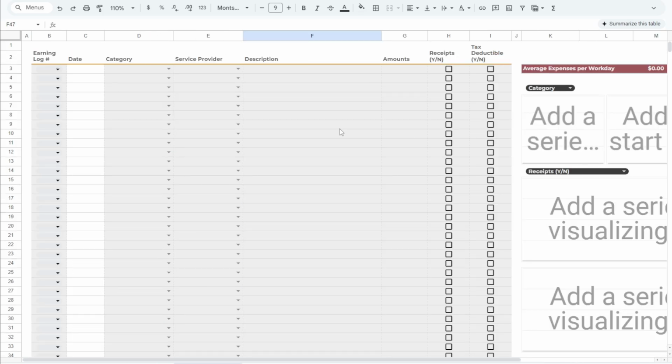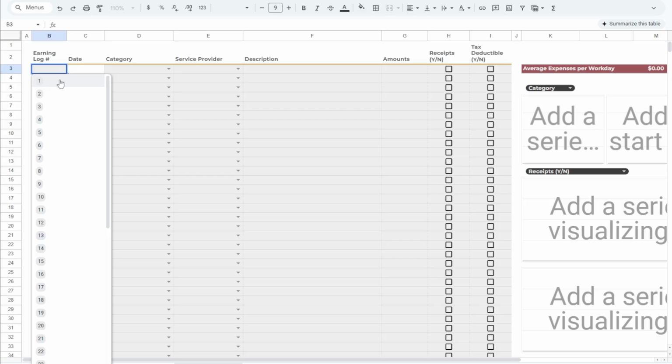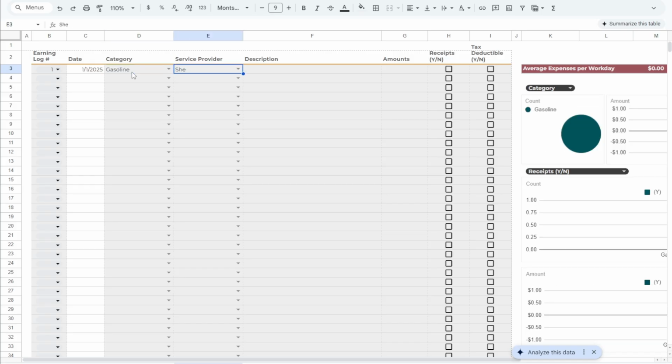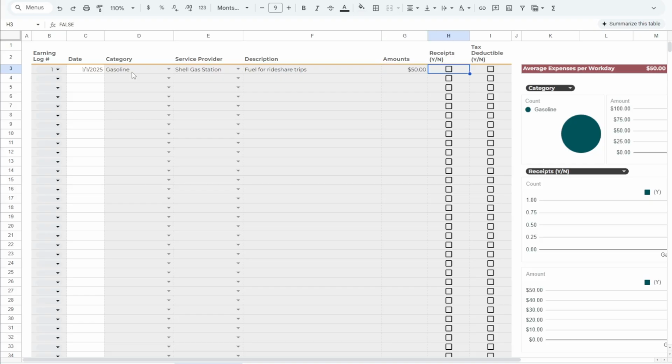Next is the expenses log. This is where you track the costs associated with your rideshare work. Unlike the earnings log, which is session-based, the expenses log is line item-based. Here, you can connect each expense to a specific session by selecting its entry number from the earnings log. Categorize the expenses. You can log who the service provider was and provide a short description for reference. This helps with accurate tax reporting. Next, you'll enter the dollar amount of the expense. There are also checkboxes to indicate whether you have a receipt and whether the item qualifies as tax-deductible.